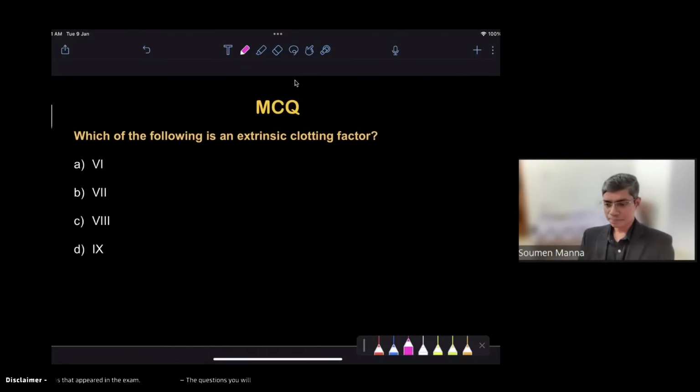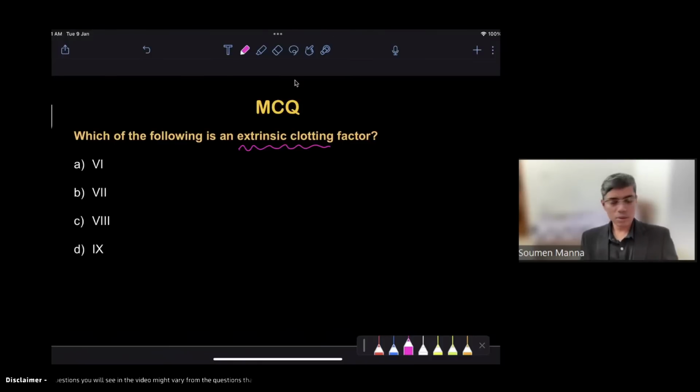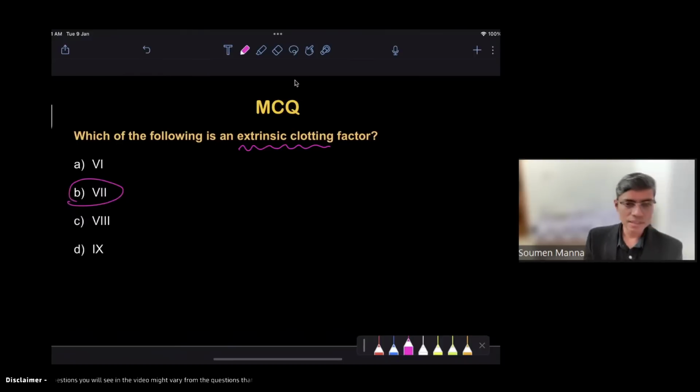This next question is a very simple form of question. All of you know that the question is about the extrinsic clotting factor. In our body, whenever clotting starts, it starts from the extrinsic pathway. The intrinsic pathway starts from factor 12, which is activated by various other factors, and the extrinsic pathway means the tissue factor and factor 7. So this factor 7 is the answer here. Tissue factor and factor 7 are responsible for activation of the extrinsic pathway.